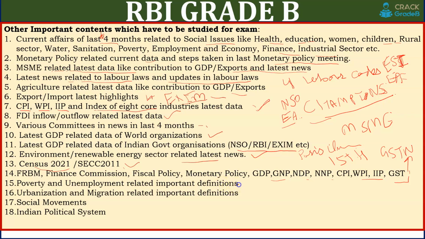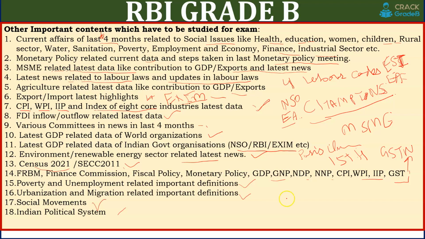Poverty and employment related definitions I already told. Urbanization, migration related important definitions and data. Social movements, important Indian political system. These are the important data you have to cover, and the questions are mainly asked from these topics only.